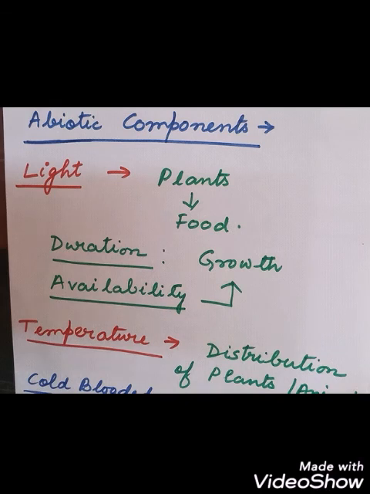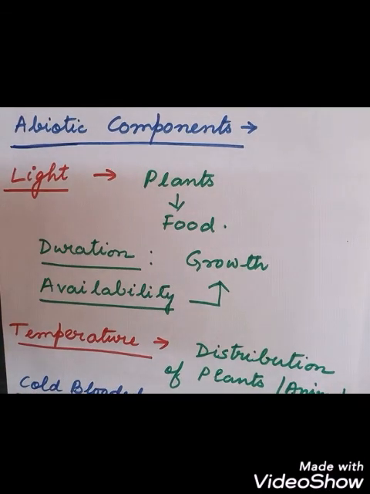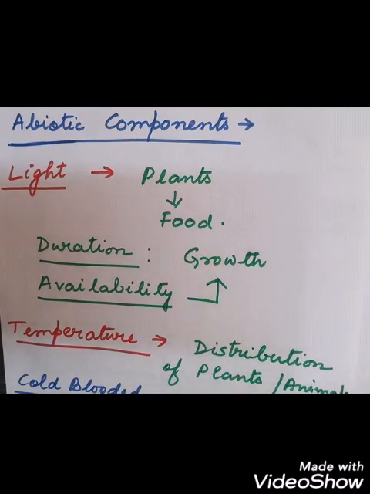Now we will talk about the abiotic components. As you can see, abiotic components means non-living, like light, air, water, soil, temperature. These are examples of what? Abiotic components, non-living. But they have an effect on the biotic components. All are interrelated. In an environment, the abiotic and biotic components are interrelated. So they have a fixed purpose.